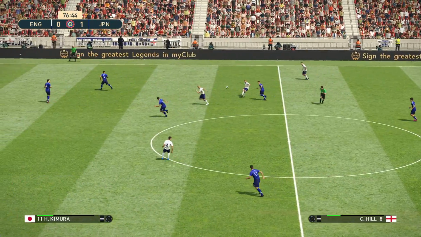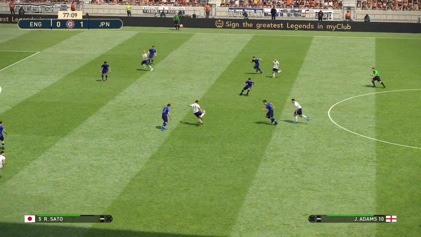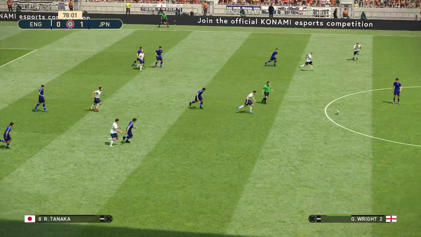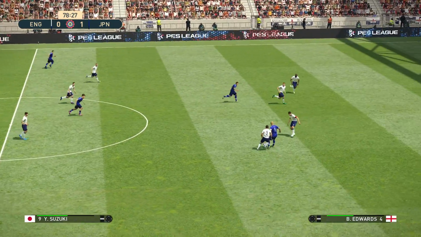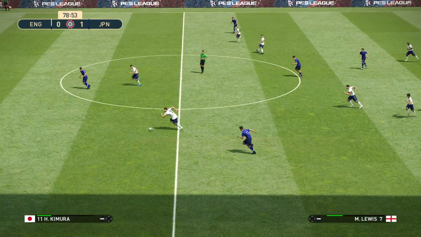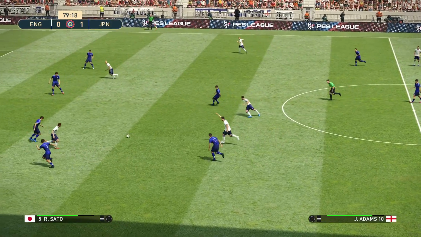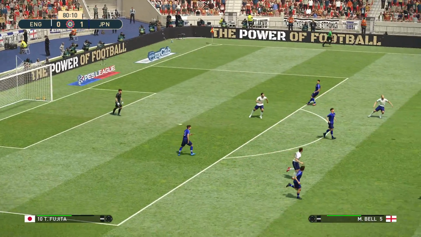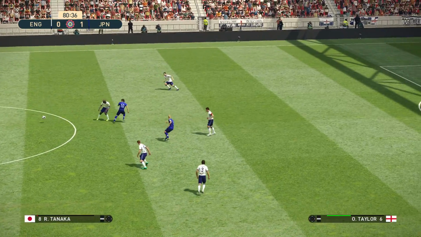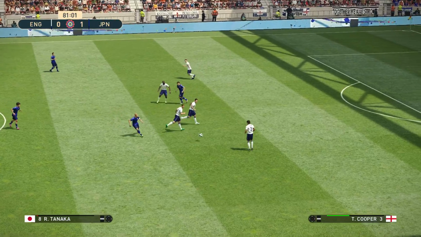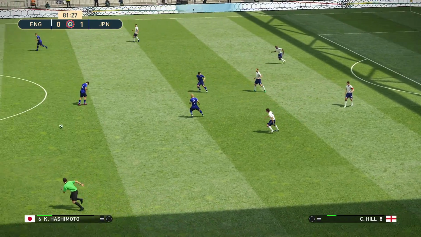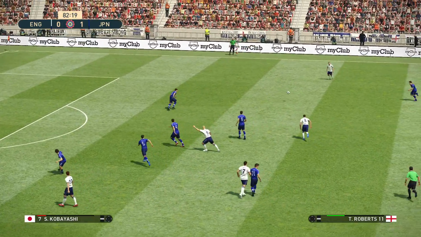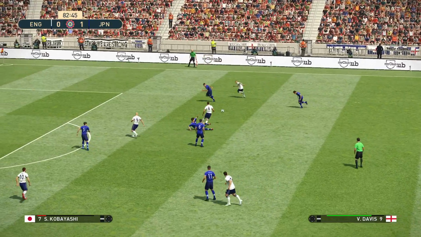And he looked for the free kick, Davis, but the referee played advantage. Now here's Davis. And they give away possession again. Tanaka. Lewis for England. Davis. Lewis. And he passed out to the Japanese defender. Well, that almost went through to Fujita. And they come forward. Davis plays it out to Roberts. Time running out for England.